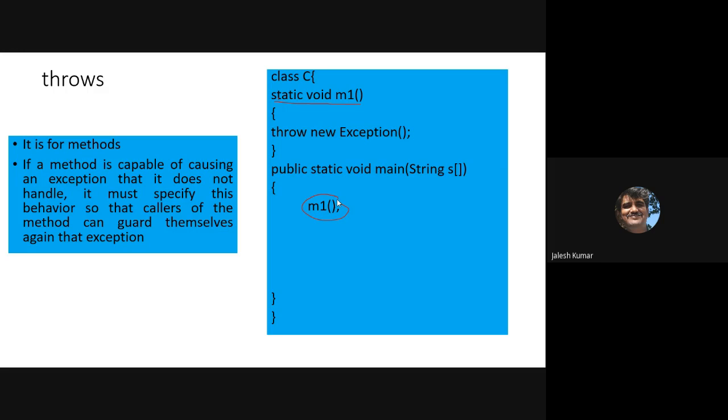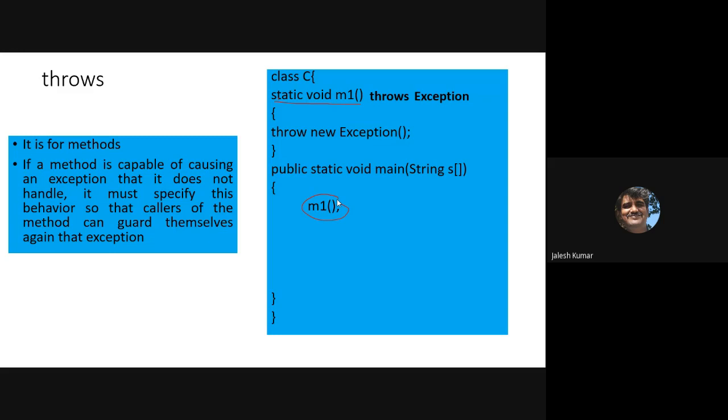Now, how to handle this case? See, m1 tells that throws Exception. For the caller, it tells that I may throw the exception. It is not necessary that m1 should throw the exception, but m1 is safeguarding everybody. If you are calling me, my code may create an exception, I don't know. Like that, it informs the caller.